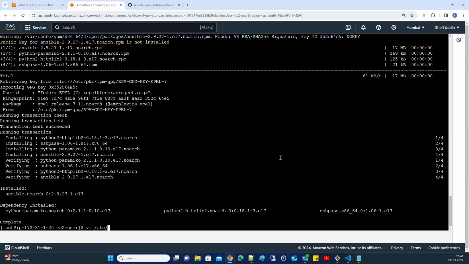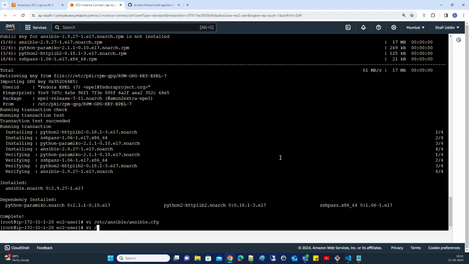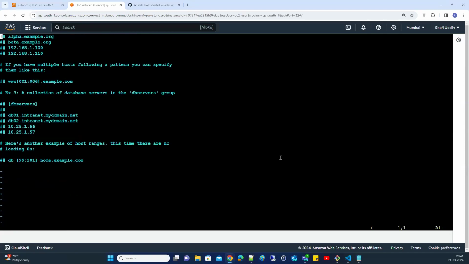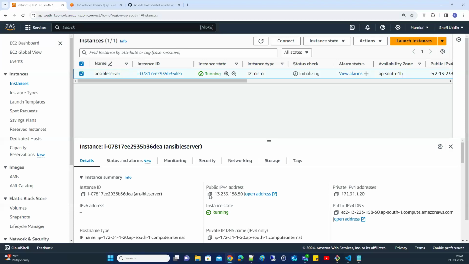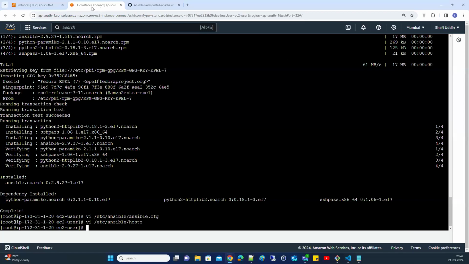Let's change the main configuration file of Ansible and update your host file with your master information, and generate the SSH key.